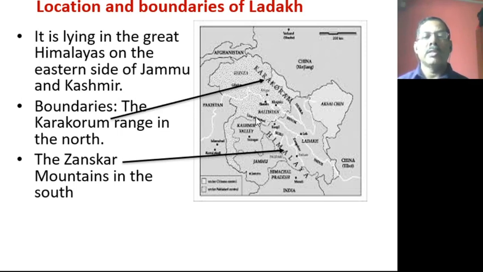And what exactly are the boundaries? The Karakoram range is in the north. Here is the Karakoram range, the northern part, and another mountain in the south. It is the Zaskar mountain range in the south, in the Greater Himalayas. So in the north the Karakoram range, then in the south the Zaskar mountain range. In between, Ladakh is situated.